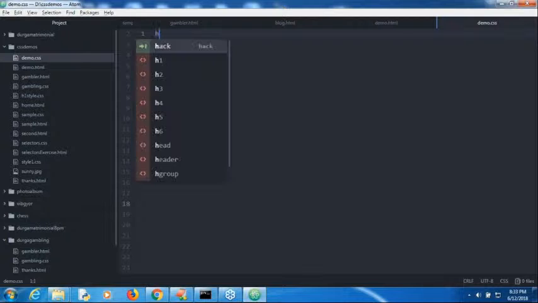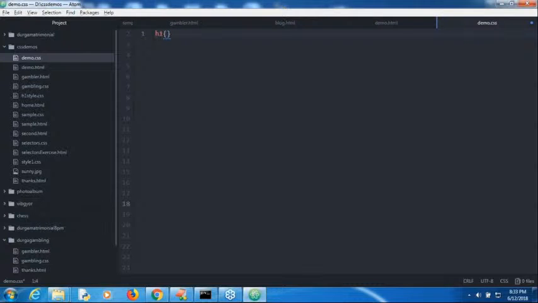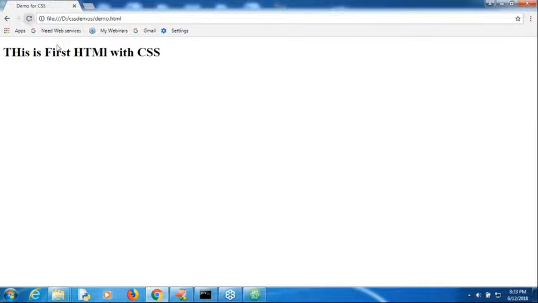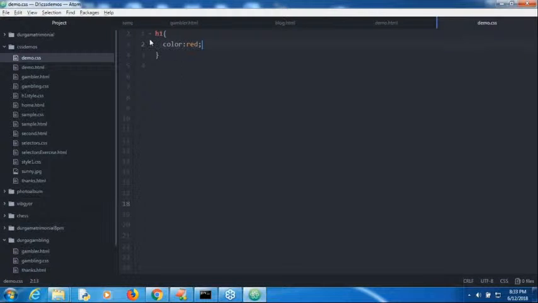Sir, h1, curly brace open. Next, here color. Which color do you want, sir? Some red I want. Color is red. Observe that, red I want. Then automatically, sir, if you just type and write it in demo.css, right? Okay.